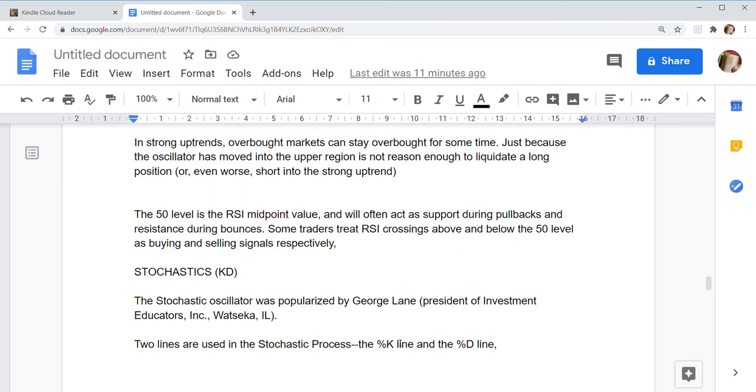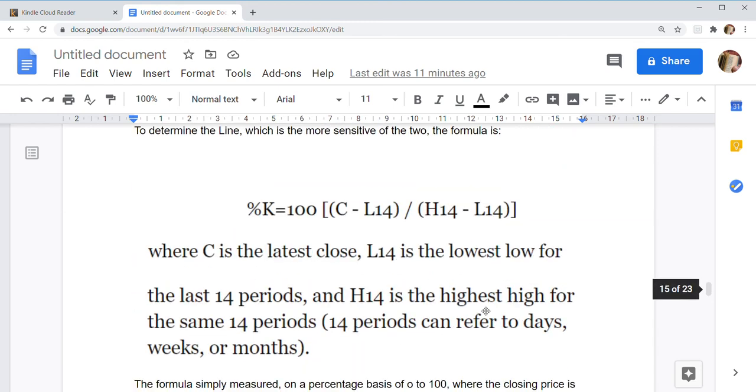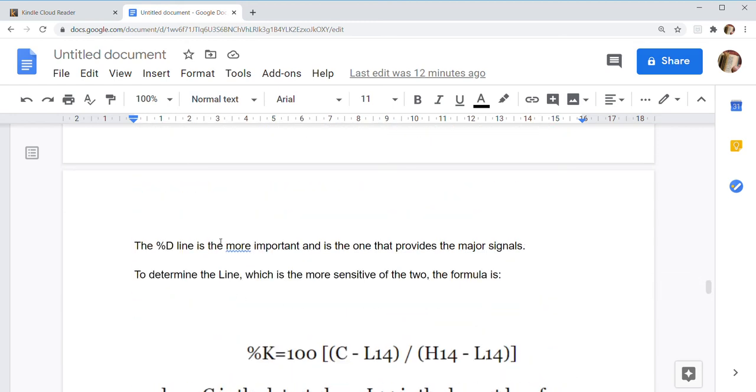The stochastic oscillator was popularized by George Lane, president of Investment Educators Inc., Vatseka, IL. Two lines are used in the stochastic process, the %K line and the %D line. The %D line is more important and is the one that provides the major signals.